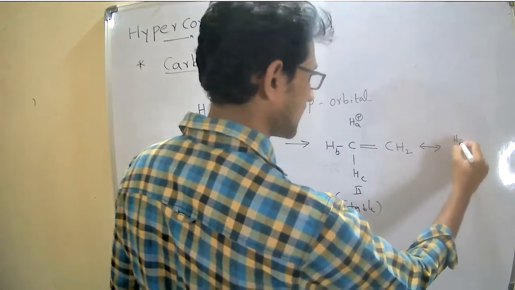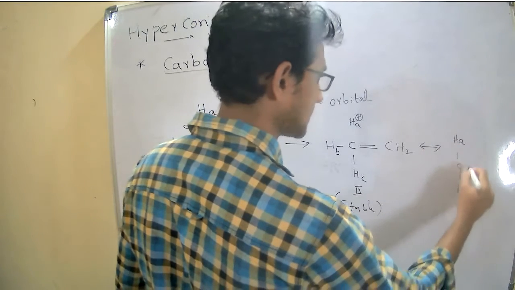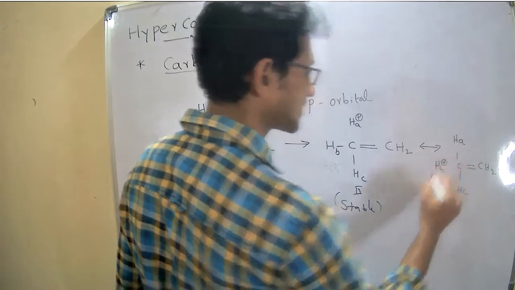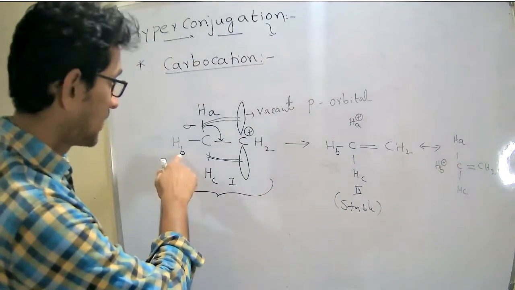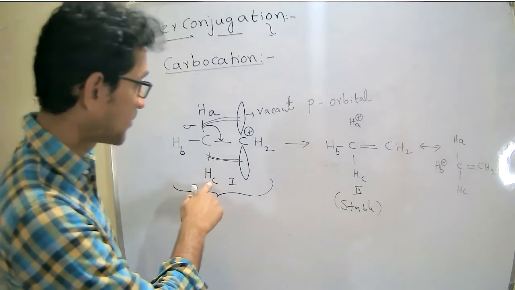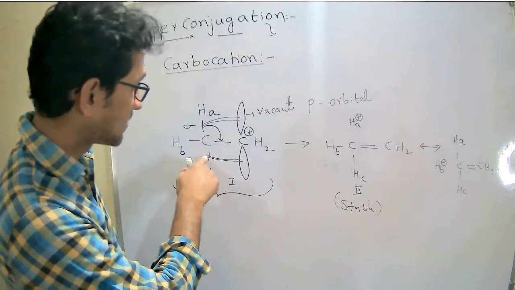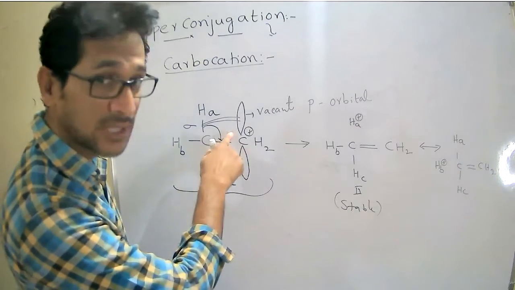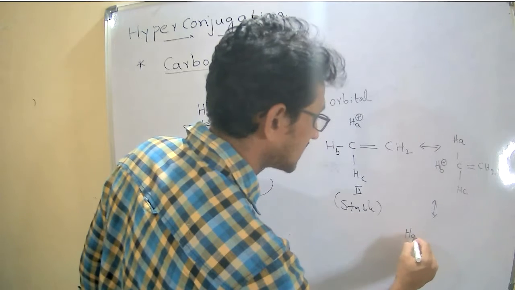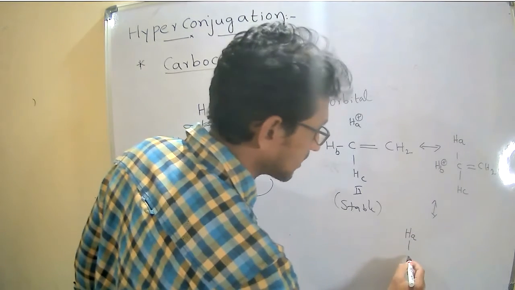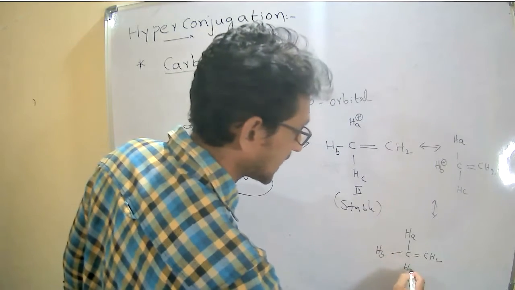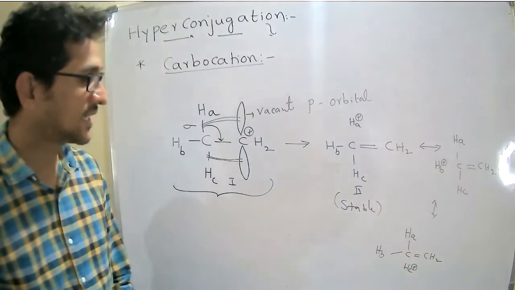C, HA, HC, double bond CH2, HB plus, when the sigma bond between the carbon and HB is involved in the delocalization. And one more structure I can write: if the sigma bond between the carbon and HC is involved in the delocalization, then I will get one more structure, HA, carbon double bond, HB, then HC plus.